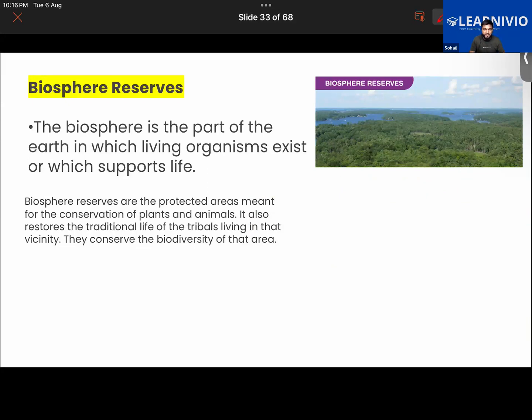The second paragraph. Biosphere reserves are the protected areas meant for the conservation of plants and animals. They also restore the traditional life of the tribals living in that vicinity. They conserve the biodiversity of that area. Good.